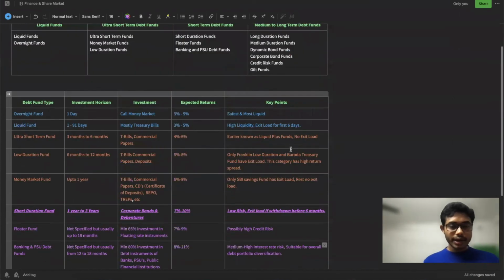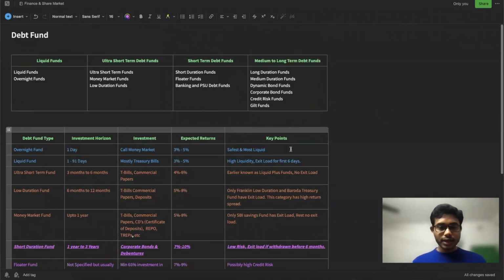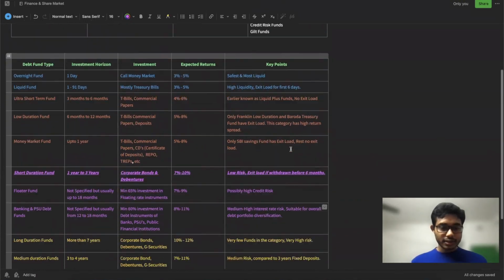And these are all debt funds, so accordingly the taxation will be the same as for debt funds. For the short-term period, you need to pay according to your tax slab, and in case of long-term, you have to pay 20% flat after indexation benefit. So that's it from this video.